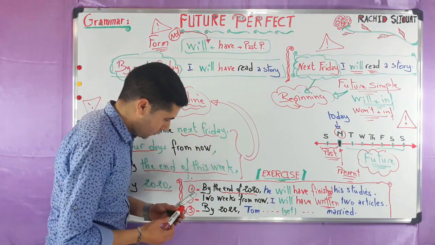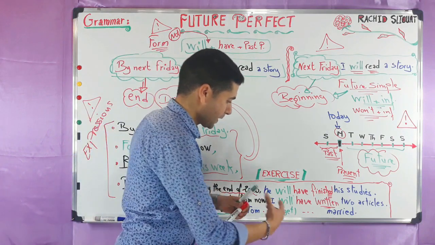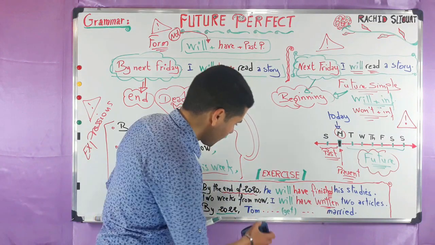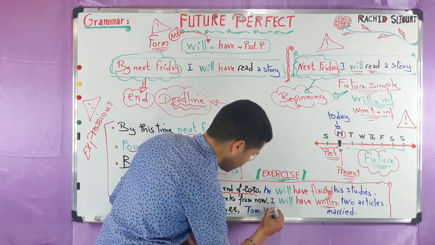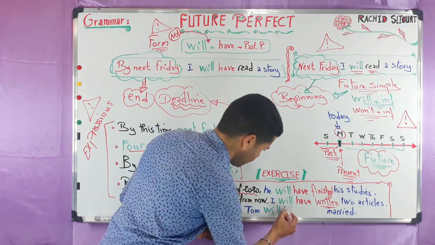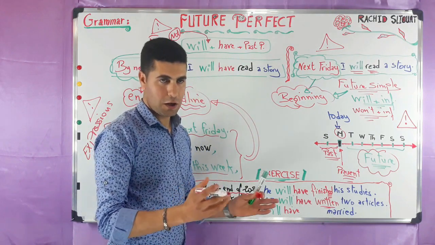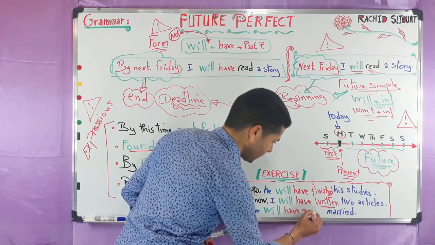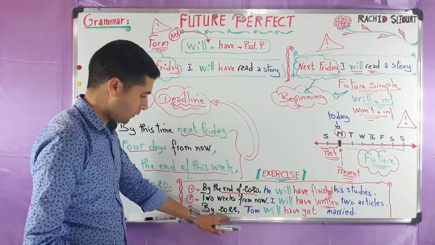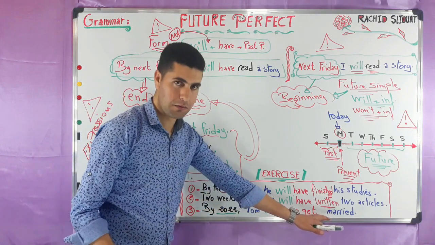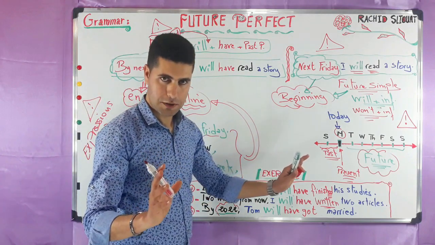Now let's look at number 3. By 2022, Tom, the verb: get married. So what are we going to say? Tom will have, and the past participle of get is either got or gotten, but you can just very simply say got. So by 2022, Tom will have got married. So after 2022, Tom will be married.